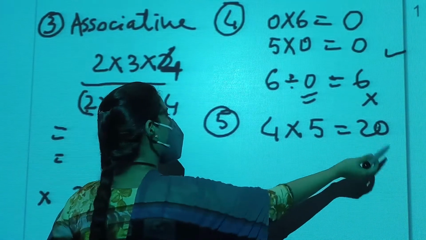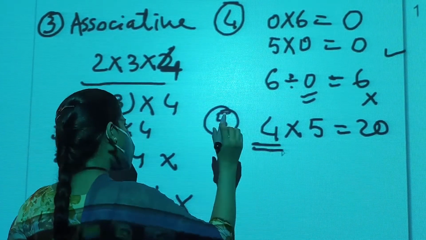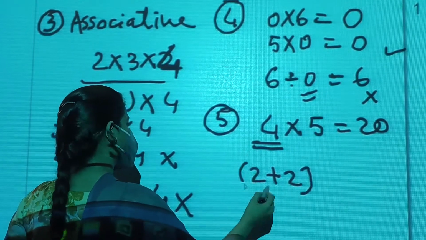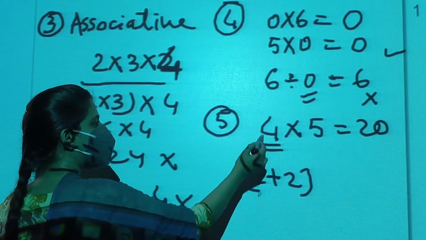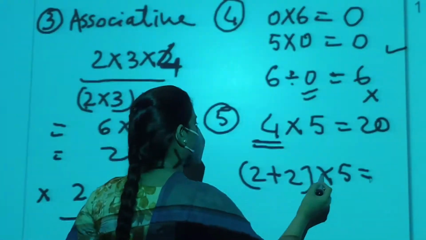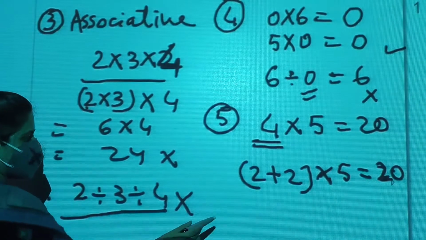Simply we can do the multiplication and get 20. But distributive property means we will break a number if it is breakable. 2 plus 2, it will be 4. That same 4 is distributed and then multiplied, so that it becomes easier.